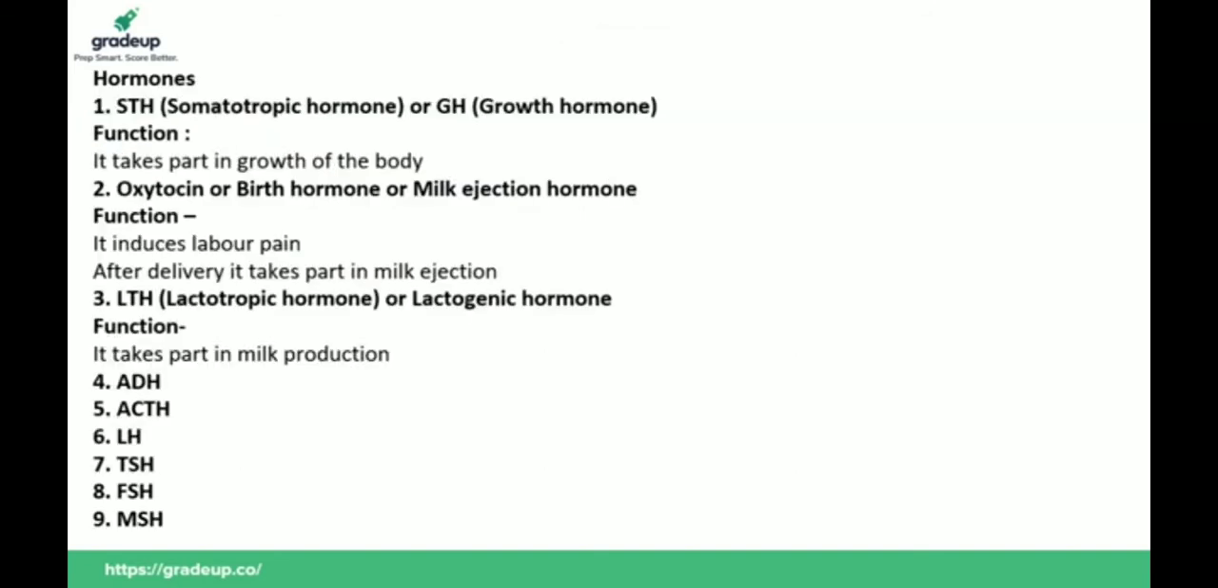Now we are going to discuss the hormones secreted by the pituitary gland. How many types of hormones are secreted? The first hormone is STH, the full name is somatotropic hormone, also known as somatotropin. STH is also known as GH, meaning growth hormone. So STH and GH are the same thing. There is no difference.